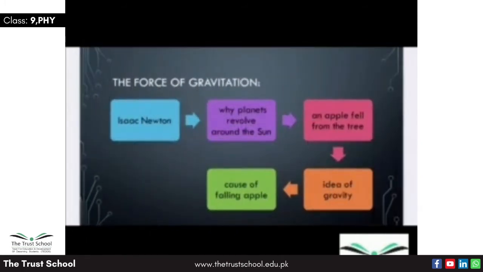The force of gravitation. The first man who came up with the idea of gravity was Isaac Newton. It was an evening of 1665 when he was trying to solve the mystery of why planets revolve around the sun. Suddenly, an apple fell from the tree under which he was sitting. The idea of gravity flashed in his mind. He discovered not only the cause of the falling apple, but also the cause that makes the planets revolve around the sun and the moon revolve around the earth.